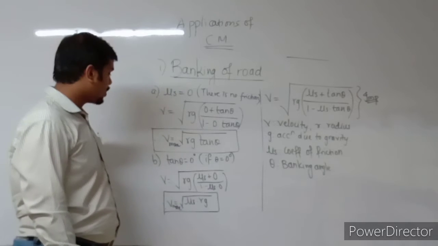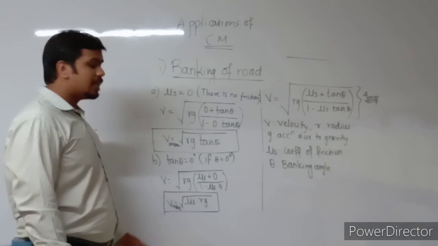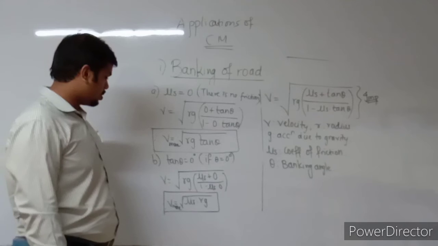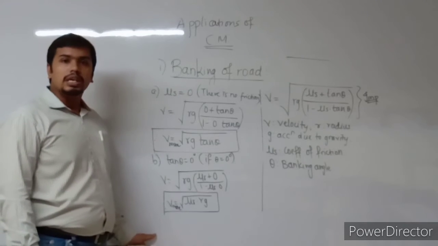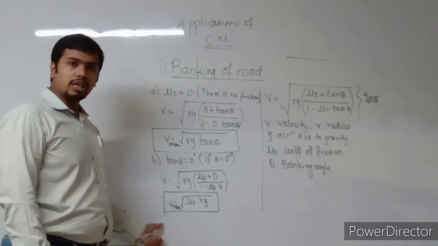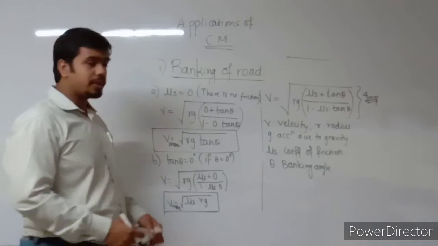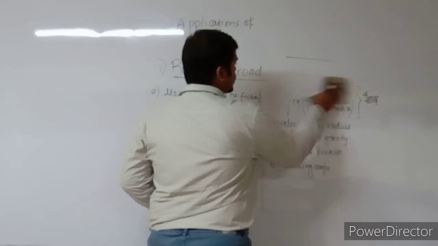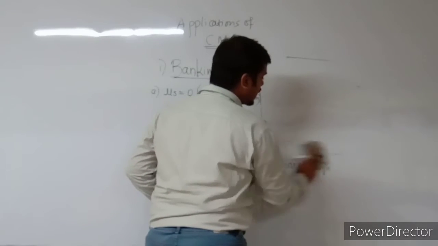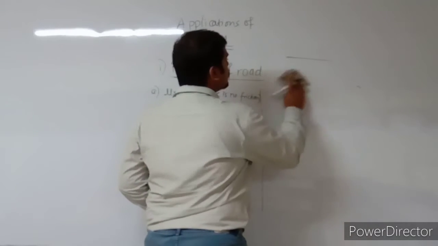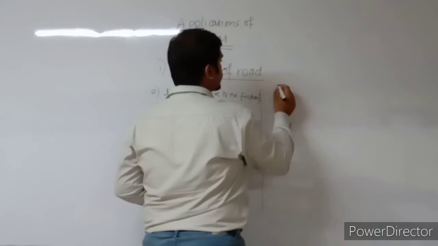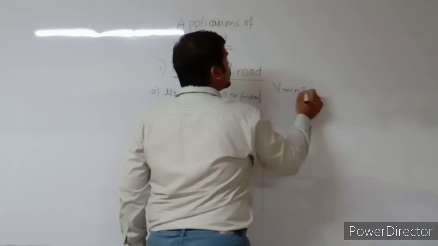Remember that. Now let me tell you another important point related to this one, but it is not mentioned inside the textbook, so maybe you will need it. That is the point for minimum velocity. Maximum velocity has been mentioned, no doubt, but the minimum velocity formula has not been mentioned. Just write it down in your notebook.